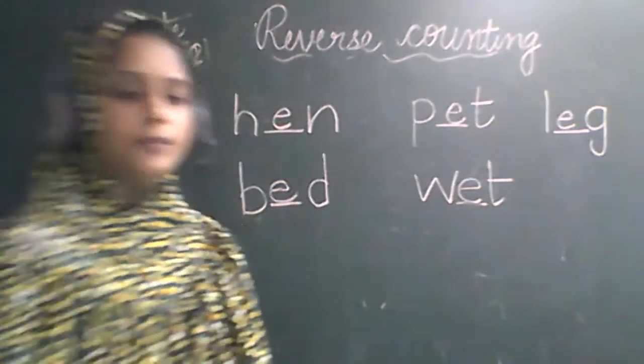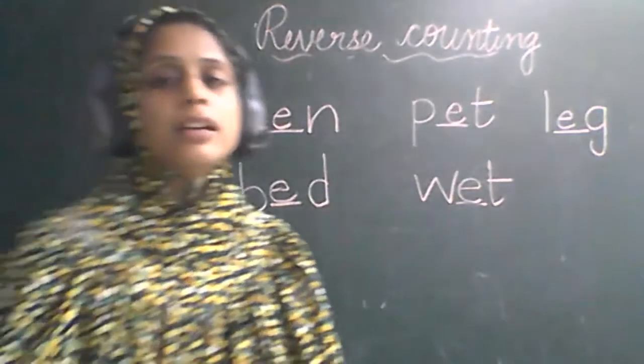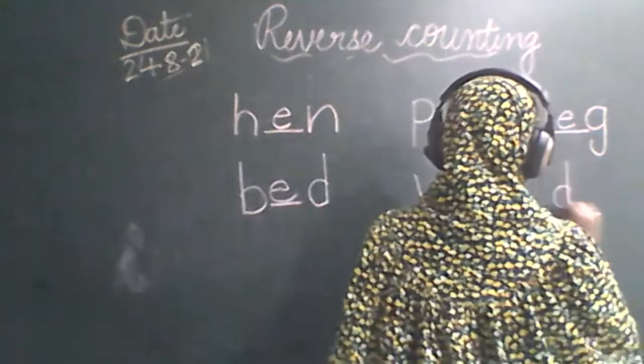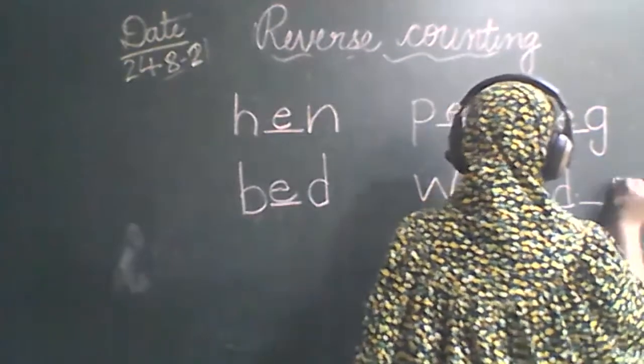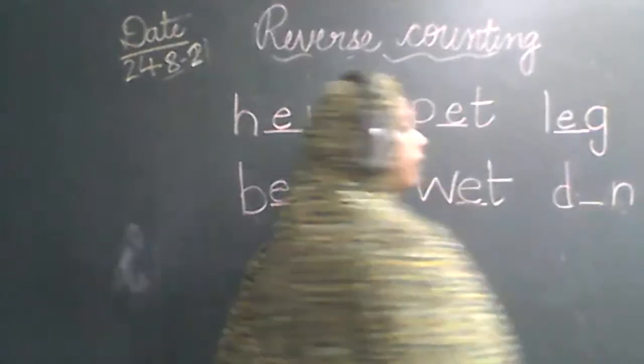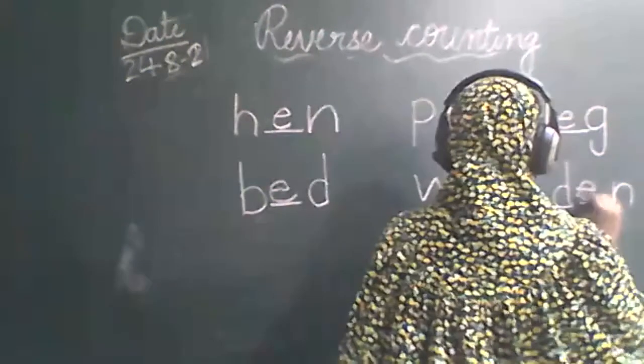Then the next is den. Den is the home of lion. Lion का घर होता है den. D dash N. So the E. Den.